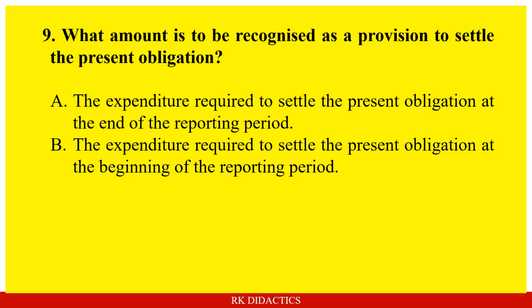Answer is A. So whatever expenditure is required at the end of the reporting period, only that amount will be recognized as a provision to settle the present obligation. So not at the beginning of the reporting period, it is the amount required to settle at the end of the reporting period. So answer is A.